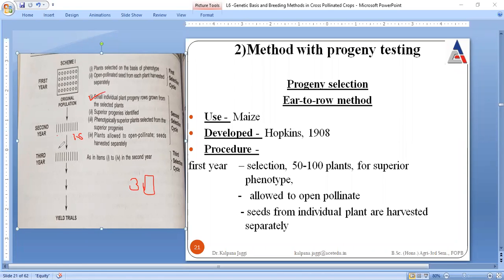From here the superior will be identified and the inferior will be rejected, and the superior which are selected will again be allowed to open pollinate, and they will be harvested separately. And these steps will be repeated again and again, and at the end, very important, we are conducting yield trials, right? So this is the ear to row method.